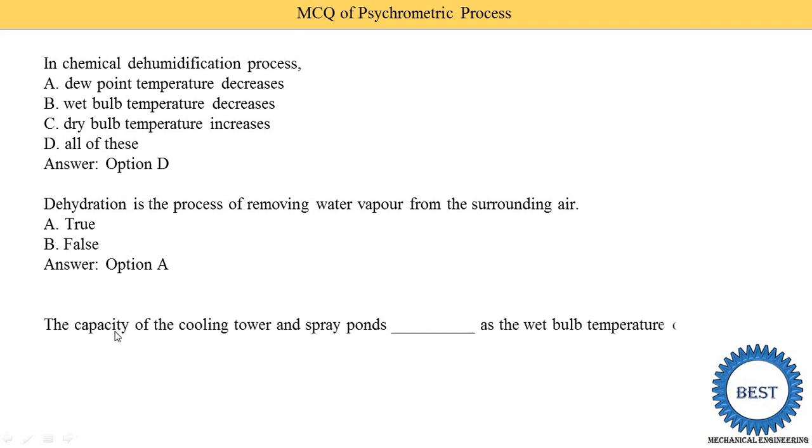The capacity of cooling towers and spray ponds increases as the wet bulb temperature of air decreases. When the wet bulb temperature decreases, does the capacity of the cooling tower increase or reduce? It increases, because when the wet bulb temperature is decreased, more heat is removed. Then we are able to achieve more capacity of the cooling tower and spray pond.